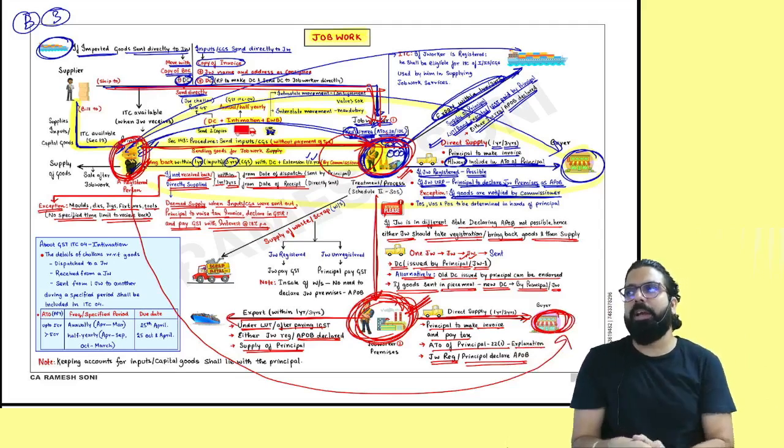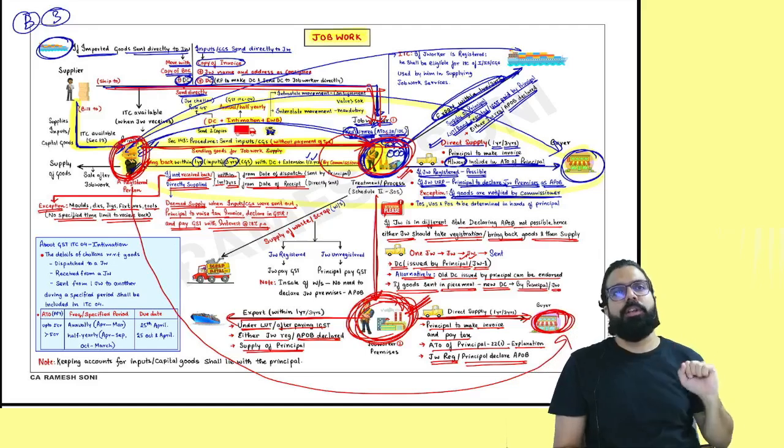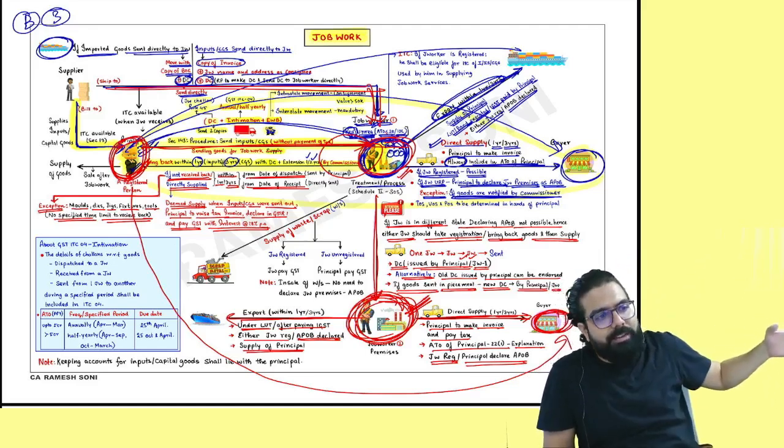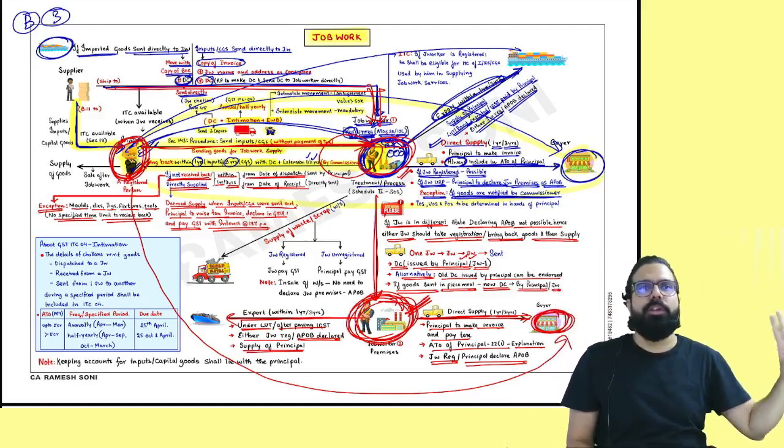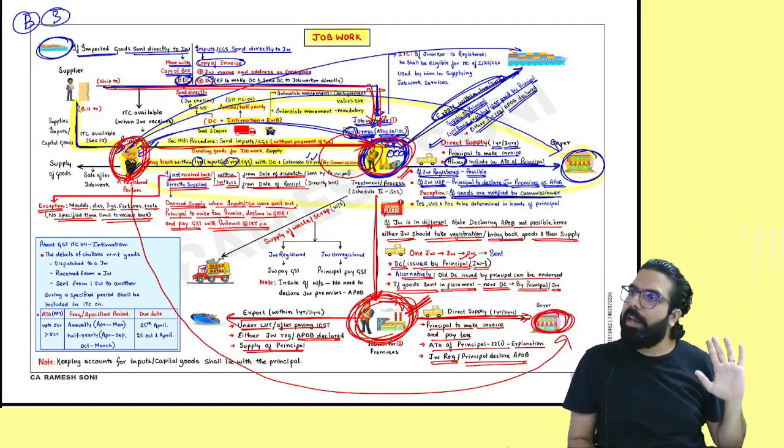But remember one thing, the day you sent it, from that day the 1 year or 3 years is counted. If the job worker directly received it, then the 1 year or 3 years is counted from the date of direct receipt. Can I go ahead, everyone?